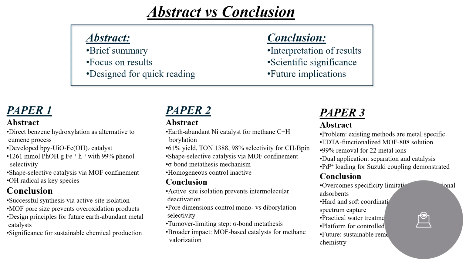Now, in paper 3, the abstract identifies the problem, reports the solution, and 99% removal for 22 different ions. The conclusion explains why this overcomes conventional adsorbent limitations, discusses practical water treatment to WHO standards, that is World Health Organization standards, and suggests future directions in green chemistry.